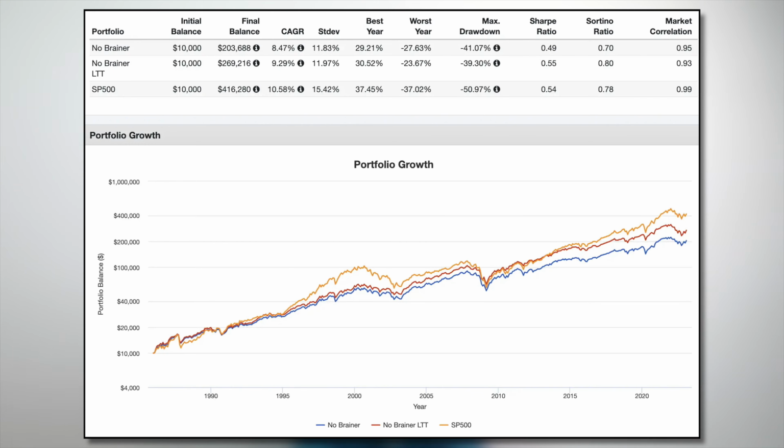Here's how things would have worked out using long-term Treasury bonds, denoted by LTT in the name. Much better. Note the lower volatility, smaller max drawdown, and greater general and risk-adjusted returns. This is because in using long bonds, we're giving the bonds piece more room to do its job of mitigating stock downturns. Now let's talk about how to build this portfolio using ETFs.